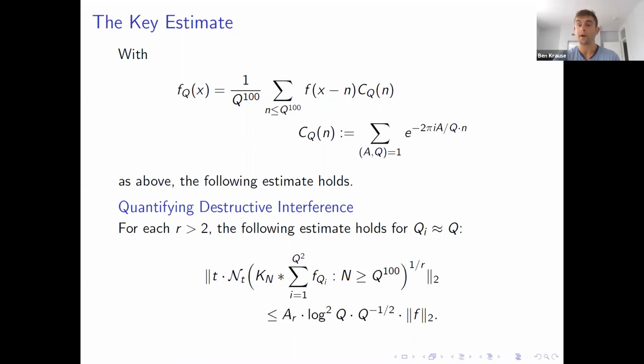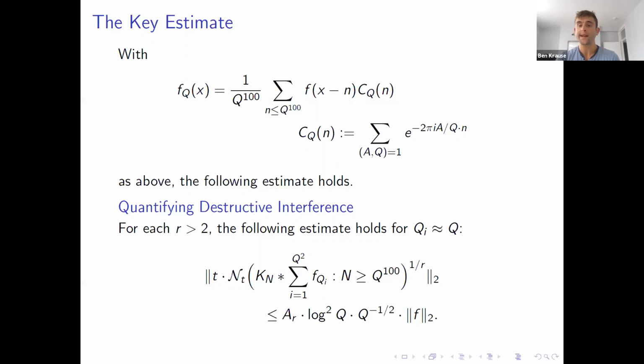The following estimate holds. So for each r greater than 2, whenever you have about q squared of these functions, where each qi is pigeonholed to be about q, you lose log squared q in your estimate.